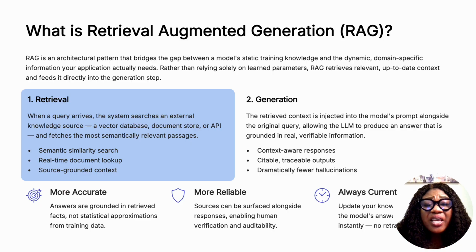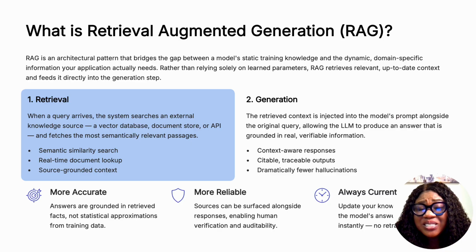After that, it does the second thing, which is generation. The retrieved information is passed to the language model. The language model then uses that context to generate an answer that is grounded in real information rather than guesswork.